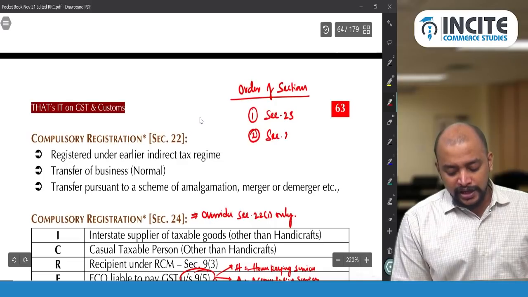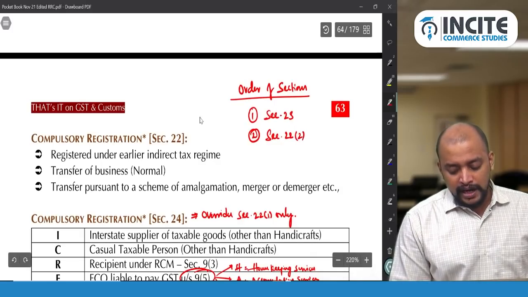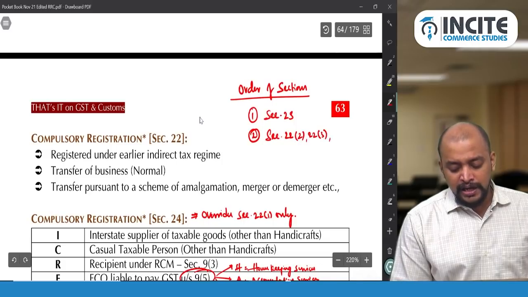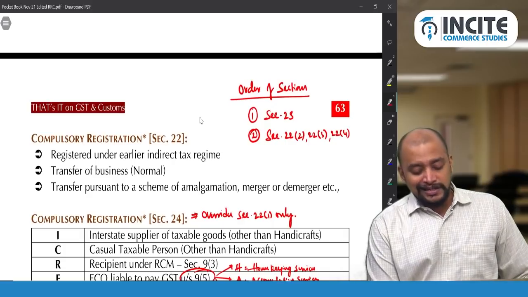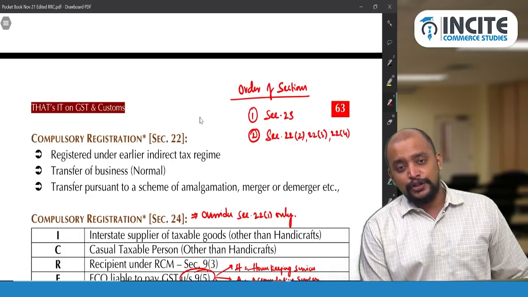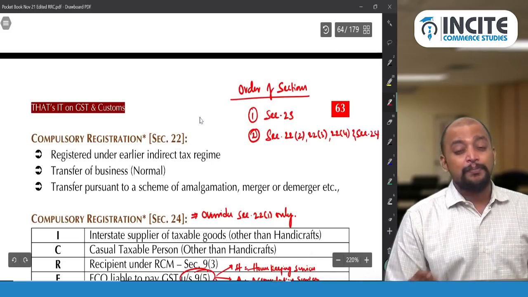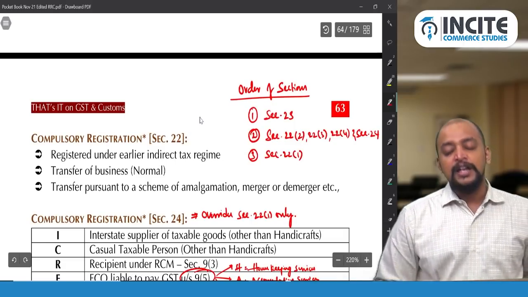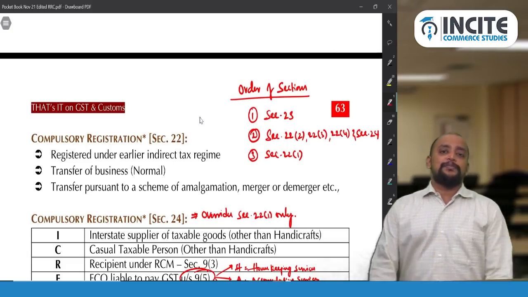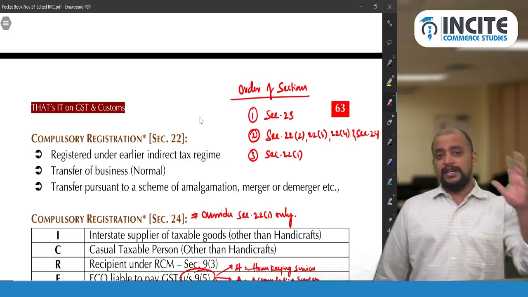Number 2, section 22 subsection 2, then section 22 subsection 3, and section 22 subsection 4. That is these 3 cases: registered under earlier scheme, transfer of business, and transfer pursuant to a scheme of amalgamation. Then section 24, compulsory registration, and the remaining cases only under section 22 subsection 1, whenever aggregate turnover exceeds the threshold limit. This is one important area which can be tested in the exam. Be careful with respect to this.